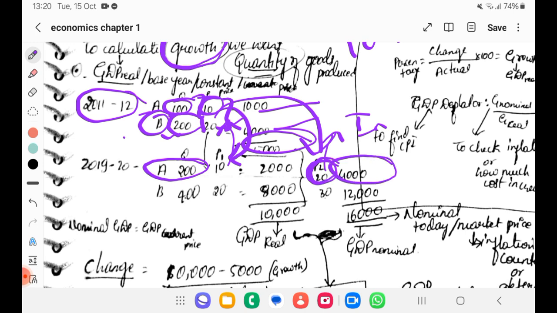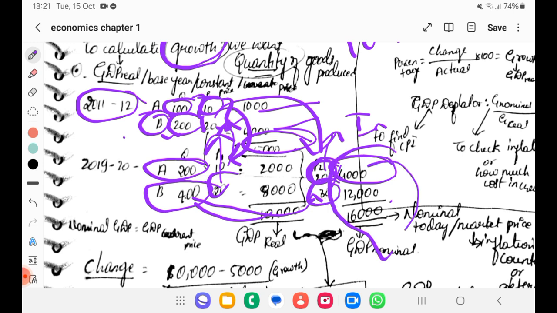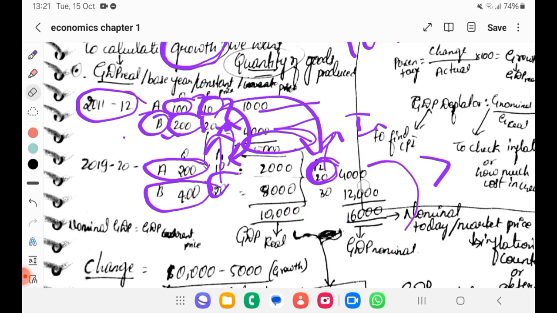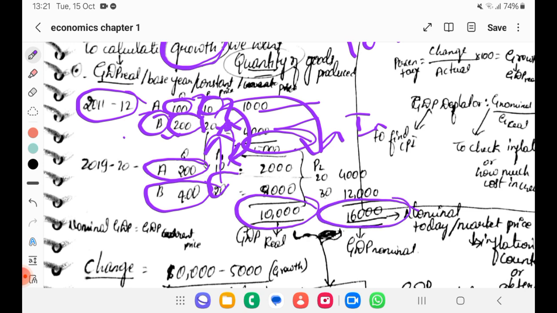And product B, they produced 400 only. But the price is not the same as the previous year. It increased to 30 rupees because of inflation. Whatever you calculate now, that is nominal GDP. See, there is a difference between nominal and real GDP. Real GDP is only 10,000, but nominal GDP is showing 16,000, with the same number of A and B products. Why this difference? The difference comes because of inflation, the increase in the price of goods.